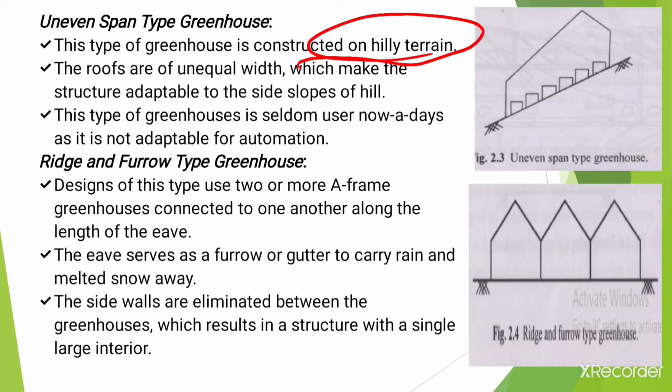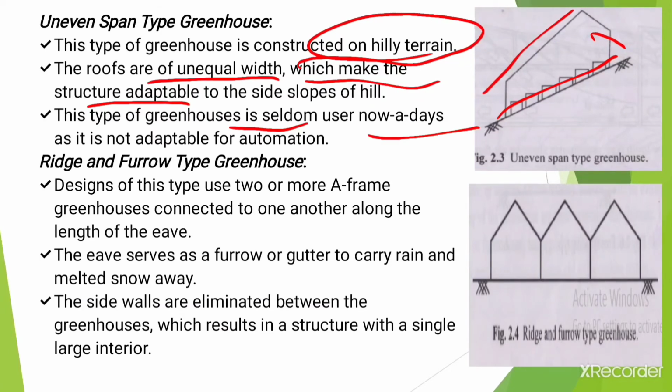In this case the roofs are of unequal width, which makes the structure adaptable to the side slopes of the hill. This type of greenhouse is seldom used nowadays, as it is not adaptable for automation. This is important: uneven span type greenhouses are not adaptable for automation.